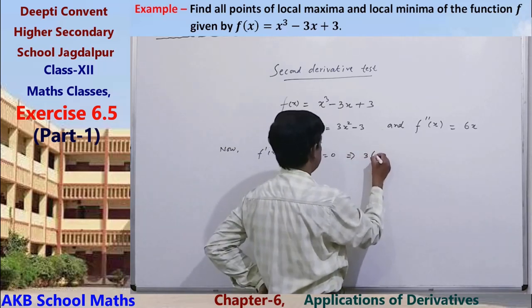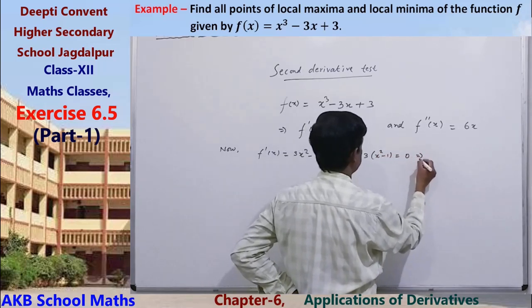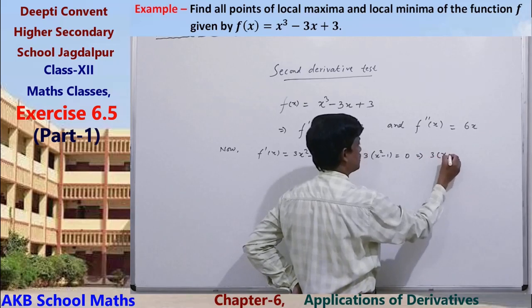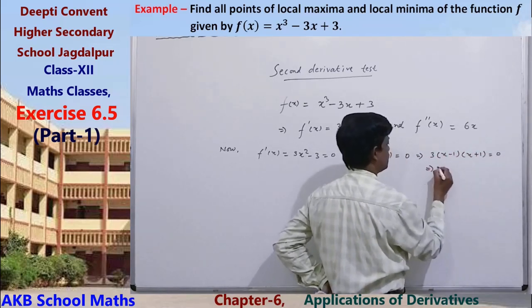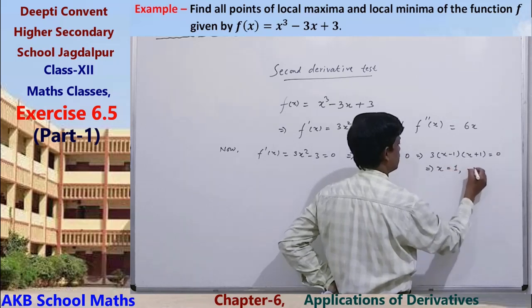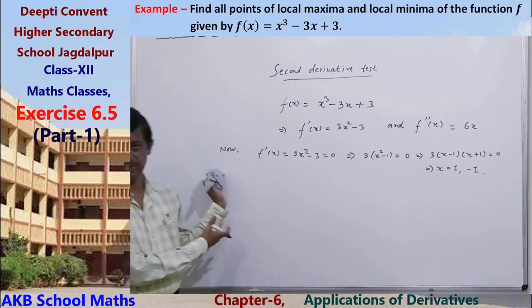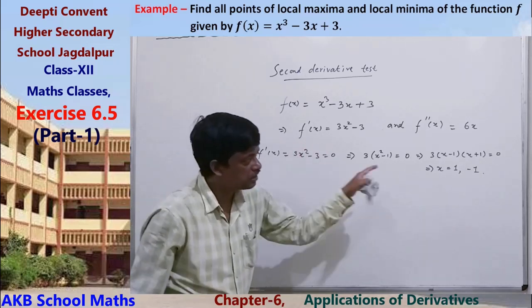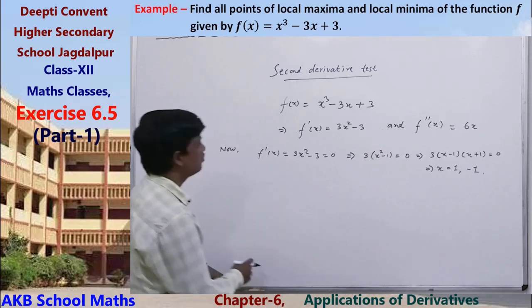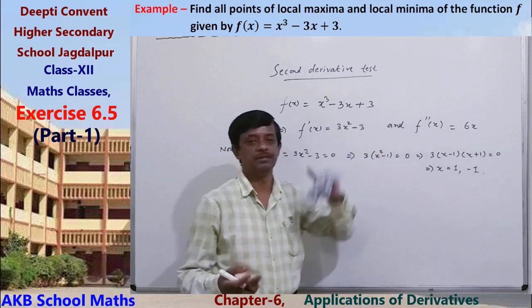3x square minus 3 equals 0 implies 3 times (x minus 1)(x plus 1) equals 0 implies x equals plus 1, minus 1. These 2 points are the critical points. We have also seen this in the first derivative test. For these critical points, now we have to check the sign of the second derivative.